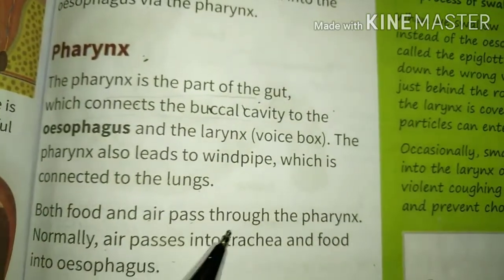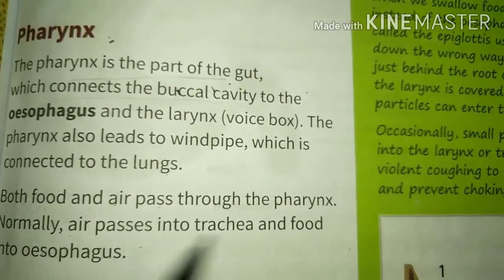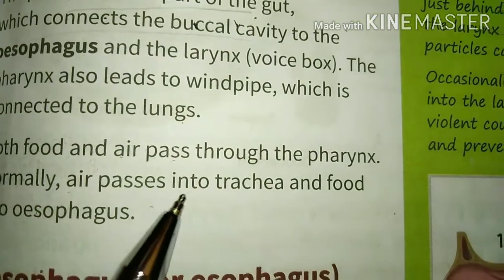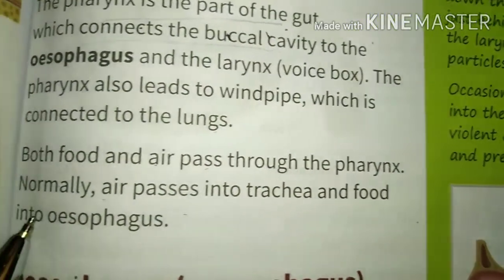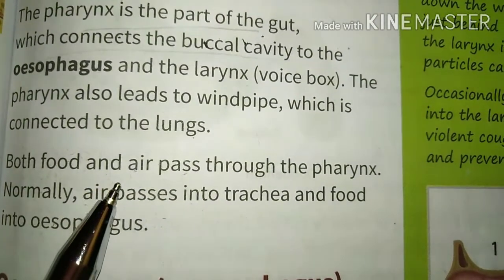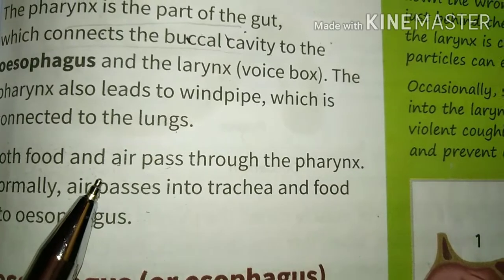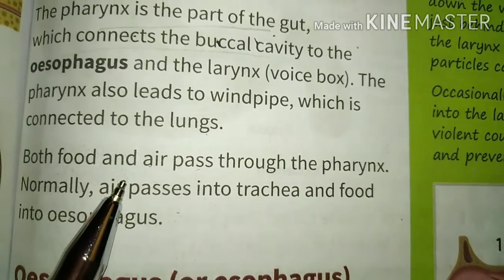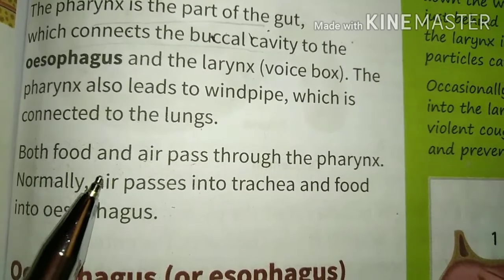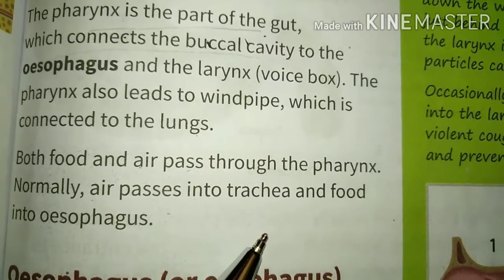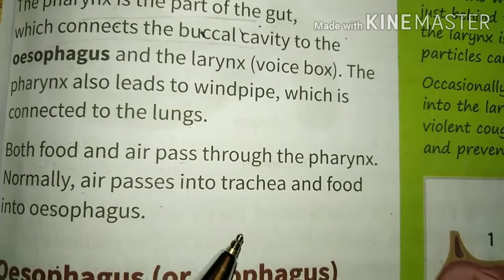Both food and air pass through pharynx. Normally air passes into the trachea and food passes into the esophagus. So both food and air pass through pharynx definitely. Pharynx is a common passage for both. It means that from pharynx both food pipe and air pipe pass, and food pipe lies behind the windpipe.